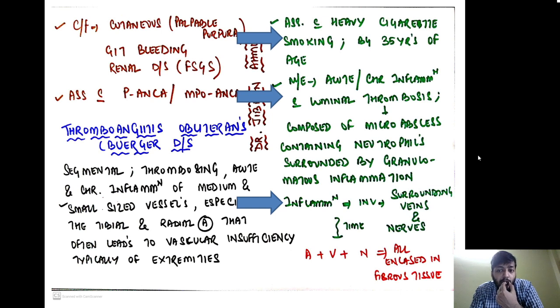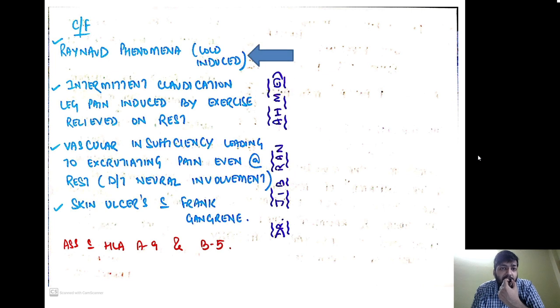The inflammation involves the surrounding veins and nerves in course of time, and with time all the arteries, veins as well as the nerve will be encased inside fibrous tissue. Clinically they present with Raynaud's phenomenon, that is cold induced pain in the limbs. There might be intermittent claudication, that is leg pain induced by exercise and relieved on rest. Thirdly, there will be vascular insufficiency leading to excruciating pain even at rest, and when this happens you have to understand that the nerve has been involved. Because of that, even at rest you have pain. Also you might have skin ulcers and frank gangrene.